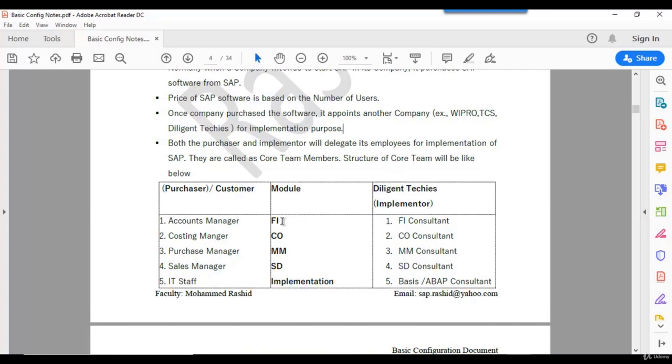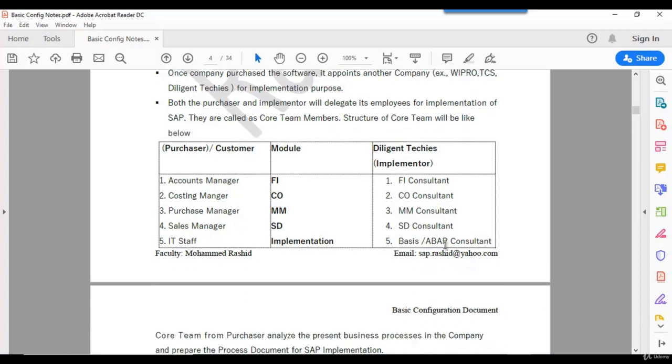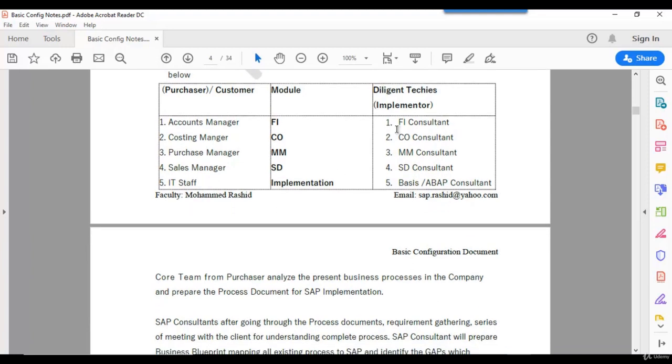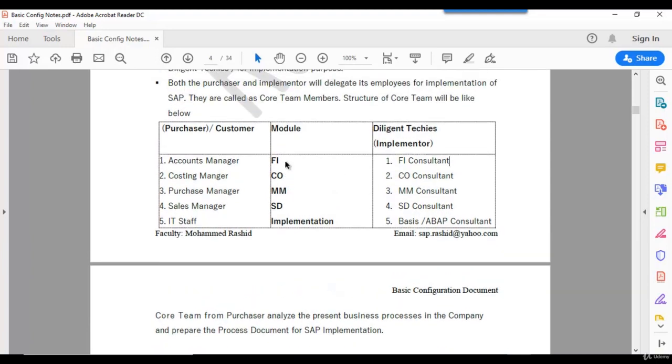So for each module, let us assume I have these modules in my requirement: FI, CO, MM, SD. From consulting, for FI we have one consultant, for CO one consultant, and for MM and SD as well. If it is a big company, they will keep FI and CO consultants separately. If it is a small consulting company, they will assign only one consultant for FI and CO.